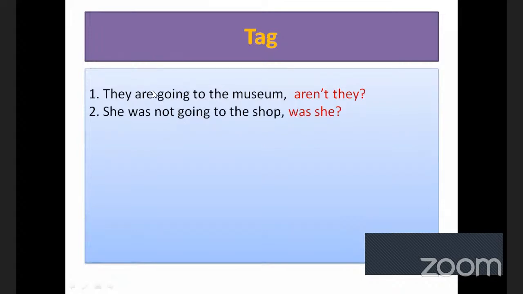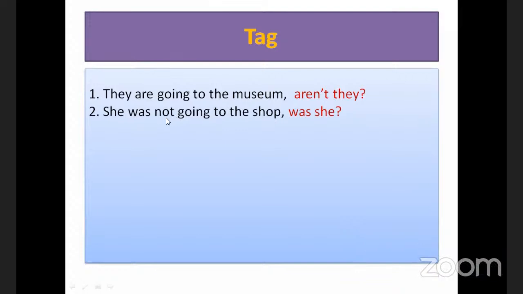Unlike the first sentence, the second sentence is negative. If the auxiliary verb is negative, we have to write it positive. In the first sentence, are is positive, so we write negative. If the statement is negative, we have to write a positive tag. Was not, its opposite is was. The pronoun is she. We write the word she there.